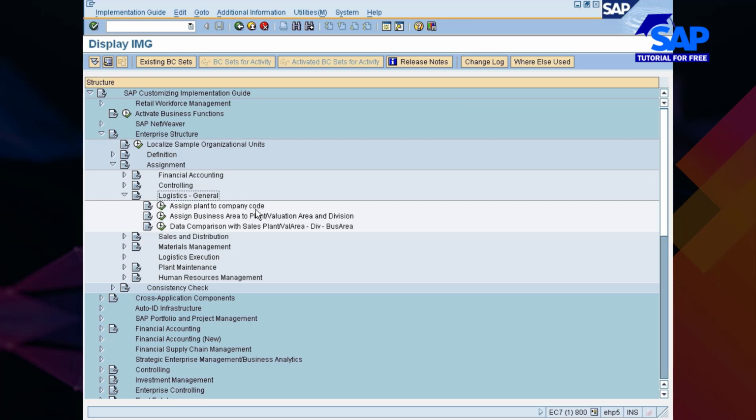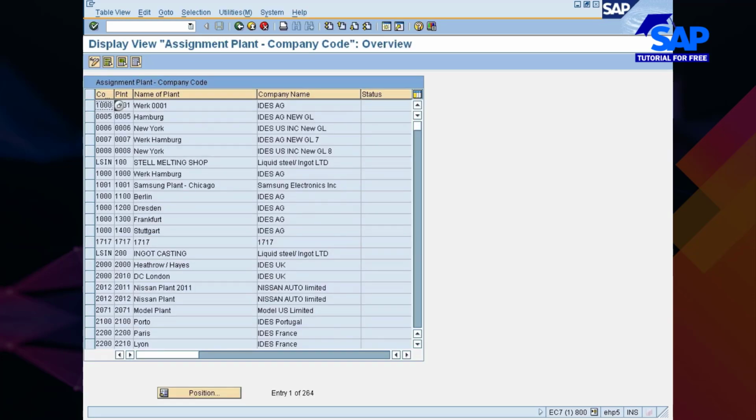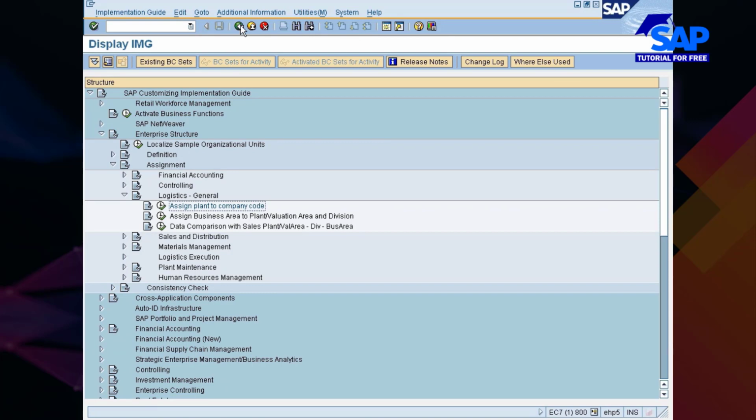Assignment of plant to company code. Just go and choose it. Somebody using it. Just give me a moment.